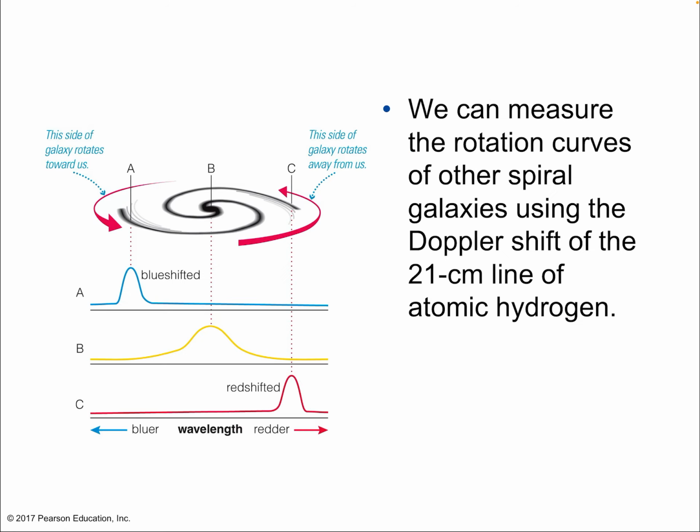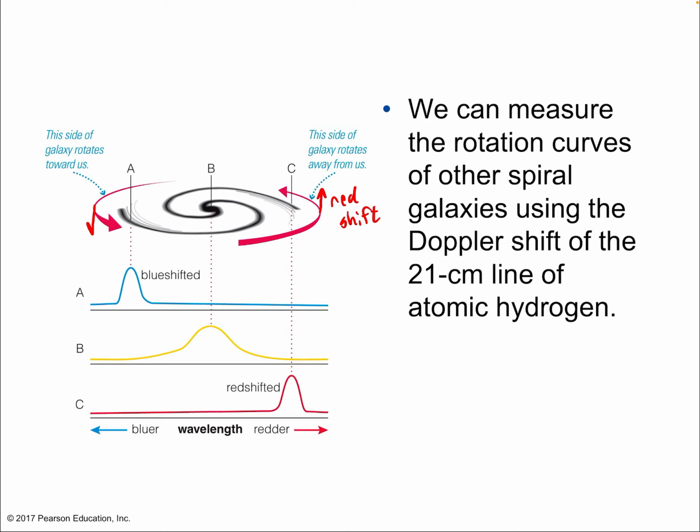Okay? We can measure the rotation curves of other spiral galaxies using the Doppler shift of the 21 centimeter line of atomic hydrogen. That's how that data is collected, like the curves that we saw. Okay, so we can directly look at how fast one edge of the galaxy is spinning away from us, because there would be a red shift as it's spinning away from us. So this would be the red shift for away, because that side of the galaxy, right, because it's a disk, one side must be moving away as the other side is moving towards us.